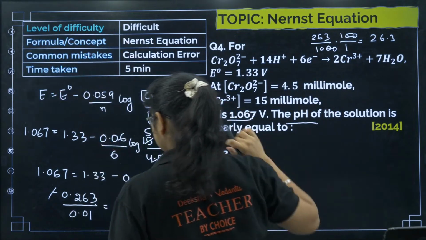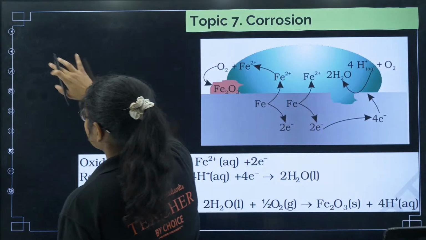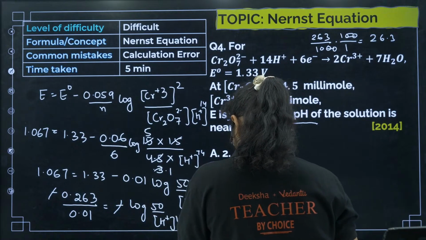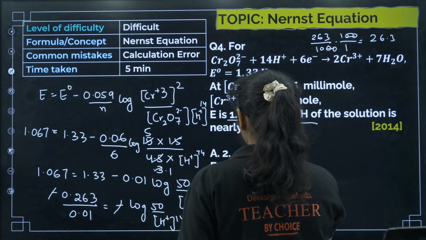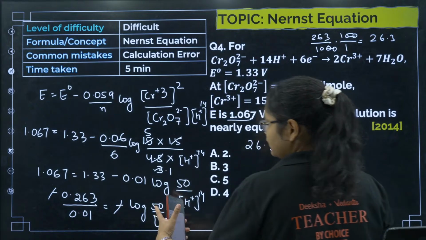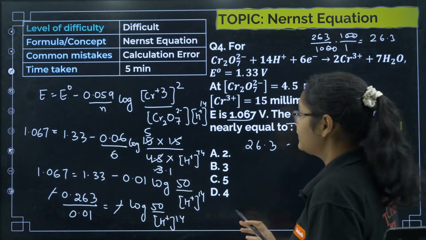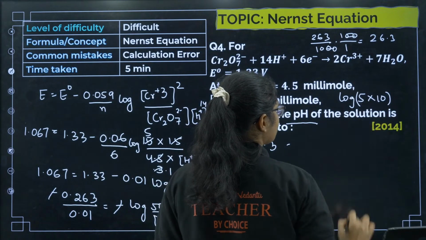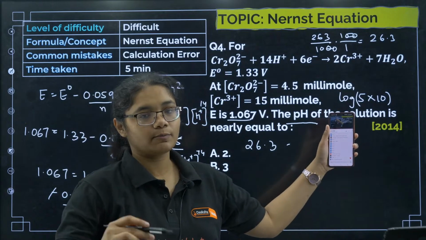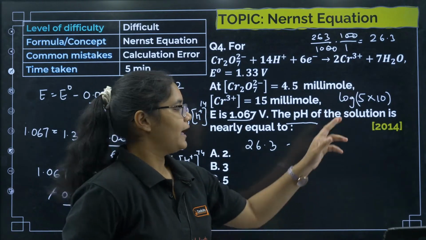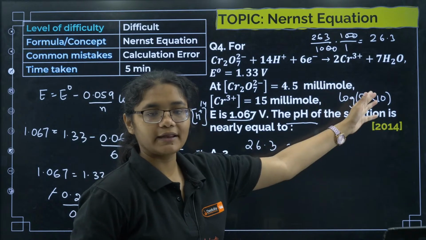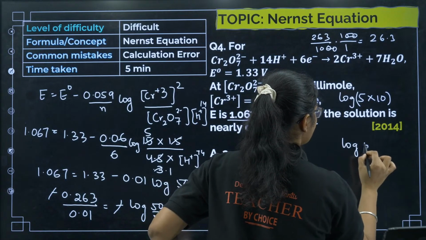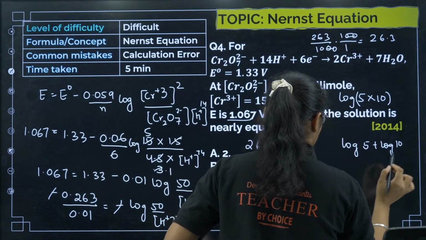So that is 20, oh sorry, 1 second. Yes, so if I have 26.3 equal to log 50, how will you calculate log 50? Now see, log 50 can be written as log 5 into 10. Okay, now log 5 is 0.6, right? And you have 10, log 10 is 1. Log a into b is log a plus log b. So I can write it like this, log 5 plus log of 10, right?